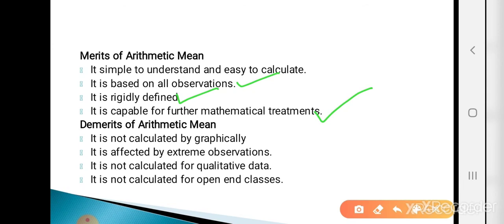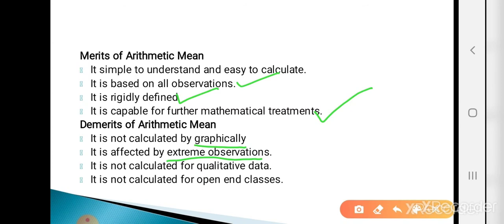Now the demerits. The first demerit is that it cannot be calculated graphically. The second one is that it is affected by extreme observations, because it is based on all observations. If one of the values is changed, then the arithmetic mean is changed. That's why it is affected by extreme observations.